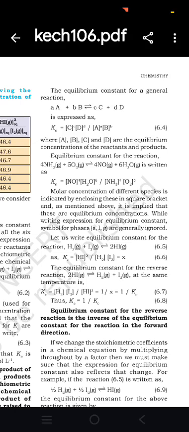While writing equations for equilibrium constant, let us write the equilibrium constant for the reaction hydrogen and iodine gives 2HI as Kc is equal to [HI]^2 upon [H2][I2] is equal to x.